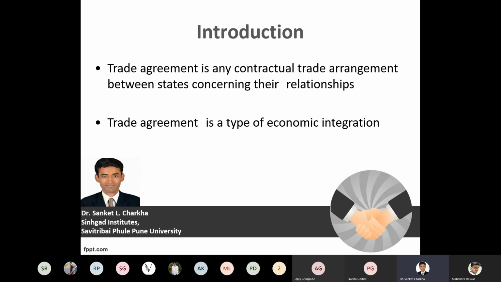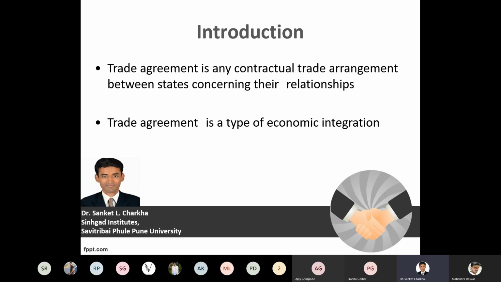Now, this particular contractual trade agreement may be for the exchange of goods, it may be for the exchange of services, or anything. Now, this particular purchase may be the purchase of goods for the industry, it may be for the company, it may be for the firm, it may be for small scale production, it may be for large scale production, or it may be for the purchase of a government undertaking also. So a government can also undergo this particular trade agreement, or a particular company can also go into this trade agreement.